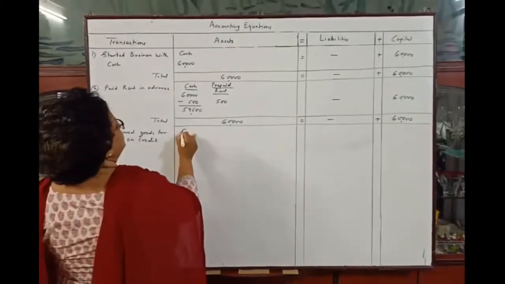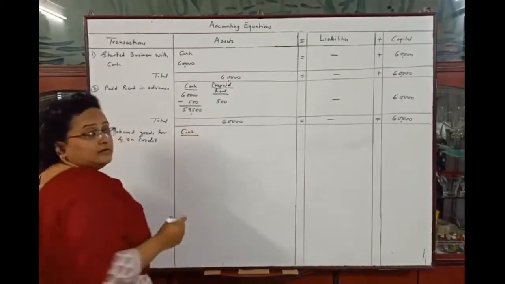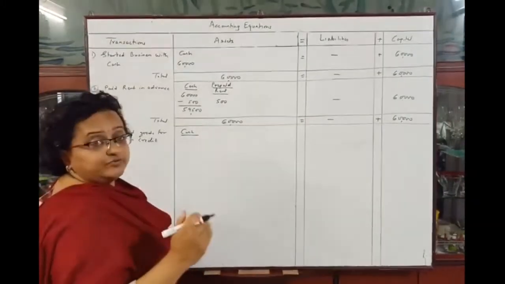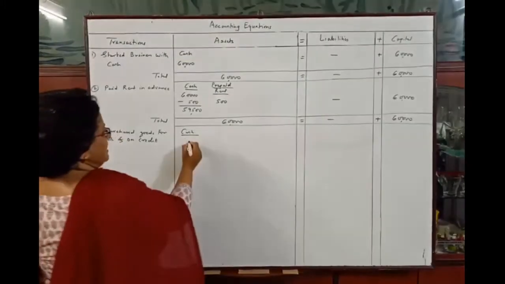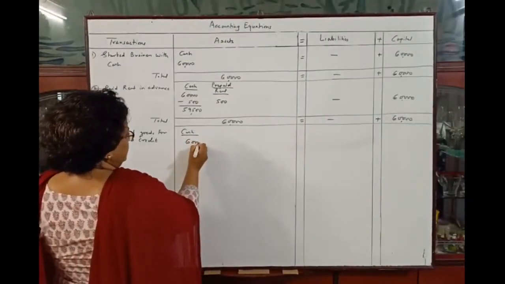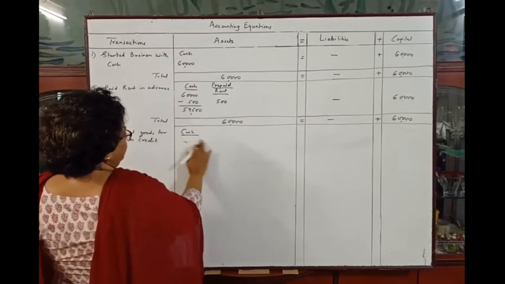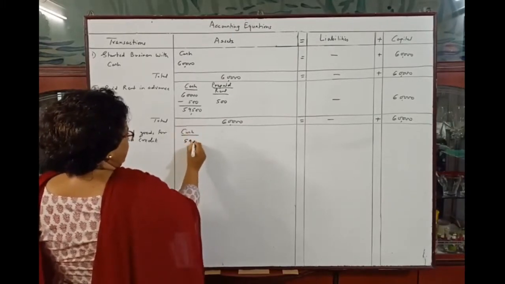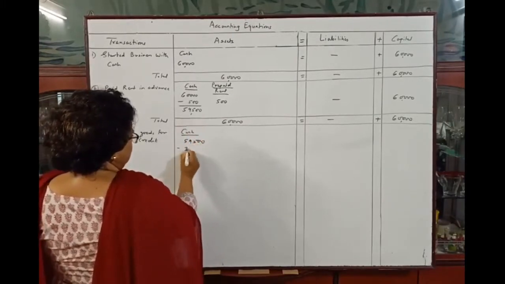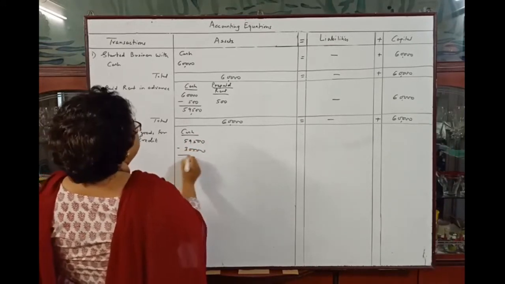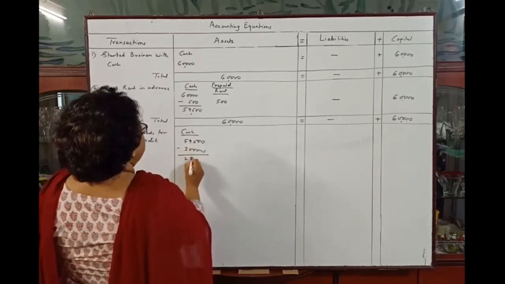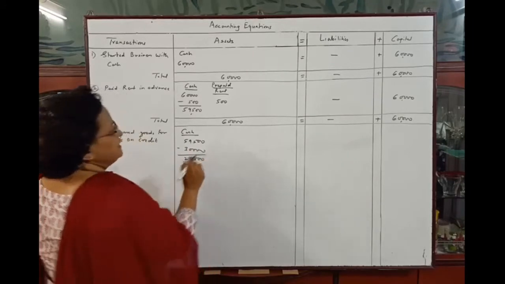Now cash. As they have purchased goods for cash worth rupees 30,000, cash will go out rupees 30,000. So 59,500 minus 30,000. So it will be 29,500 remaining cash with us.